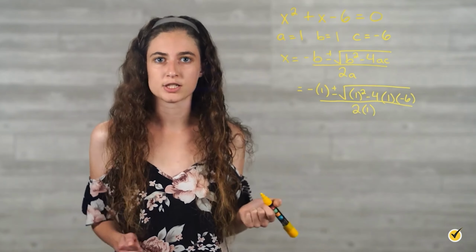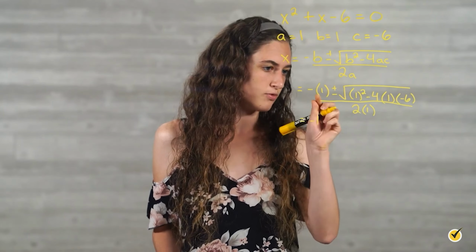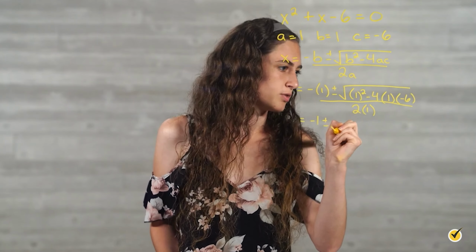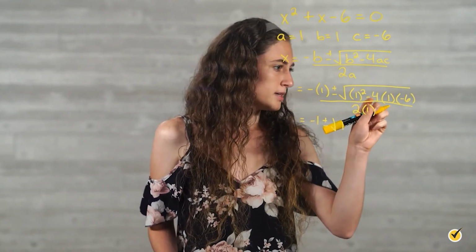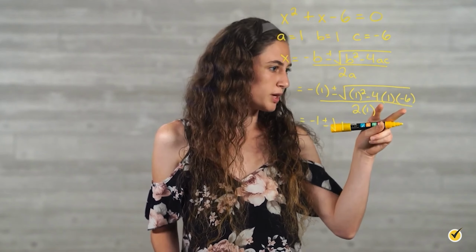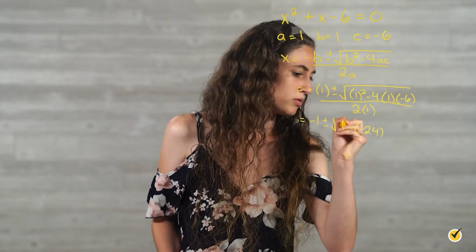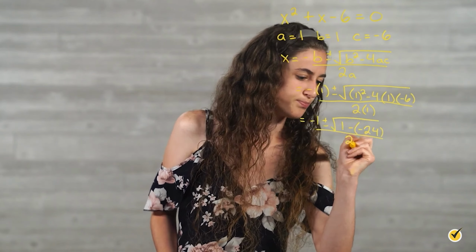From here, solve for x using the quadratic formula. So all we have to do is simplify. We're going to leave the negative 1 right here for now and move on to this part. So we have the square root of 1 squared is 1 minus 4 times 1 times negative 6 is negative 24. So minus negative 24, over 2 times 1 is 2.